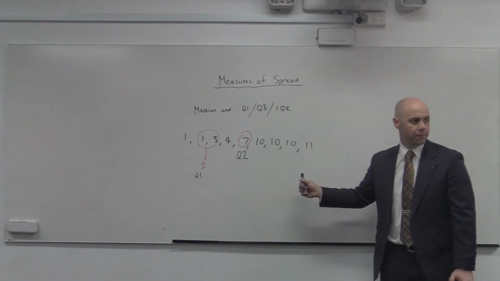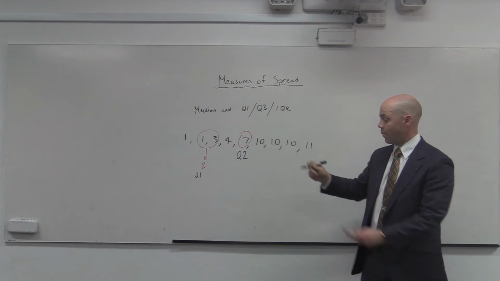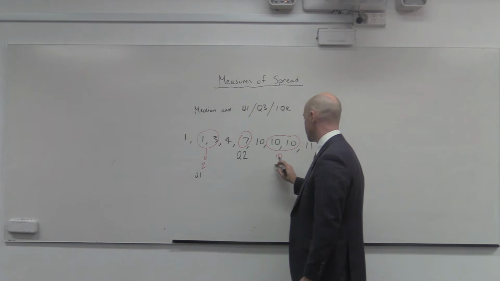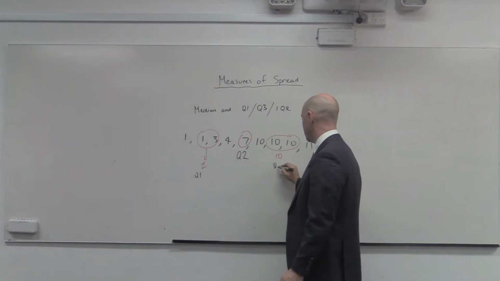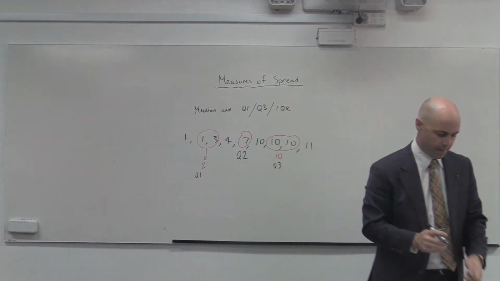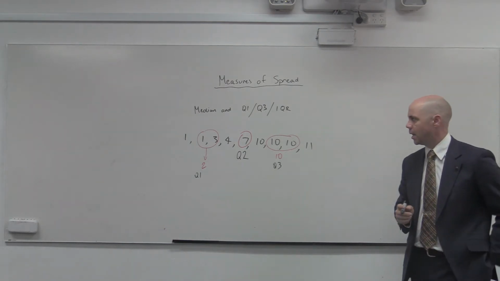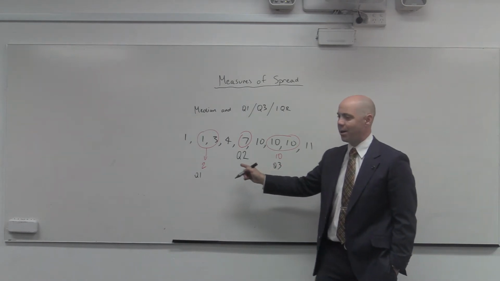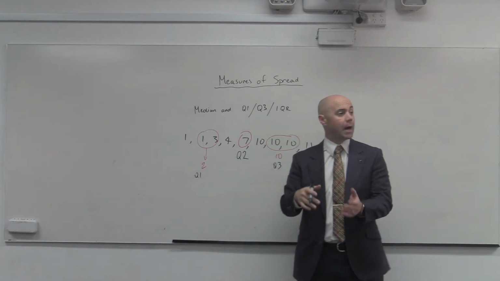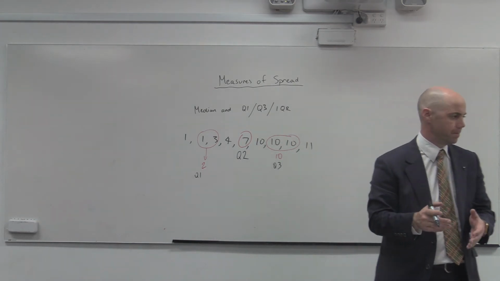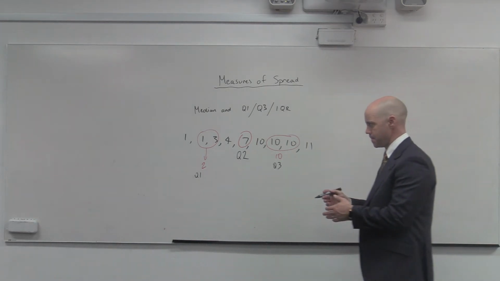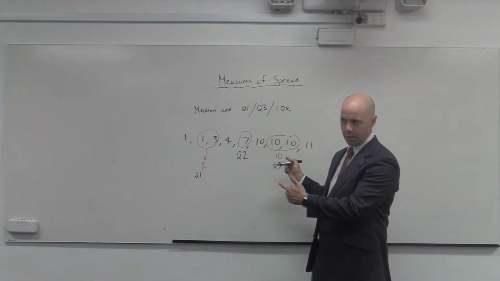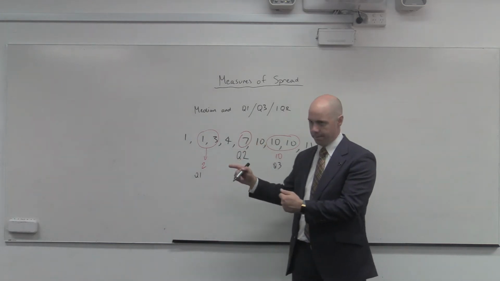What about the top half? 10. Once again we find the 2 middle ones, but in this case they're the same number. That's okay. So we don't need to do anything else to it. That's Q3. So Q1 and Q3 are like our median of the top half and bottom half of our scores. In this example here, there was an odd number of scores, in which case there was 1 median.